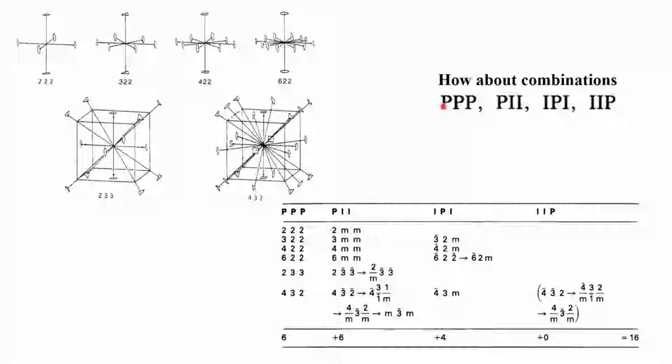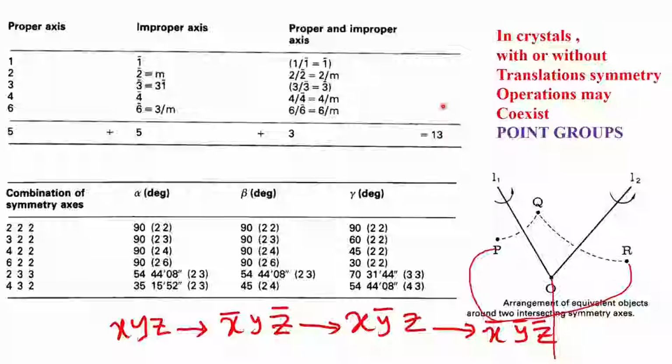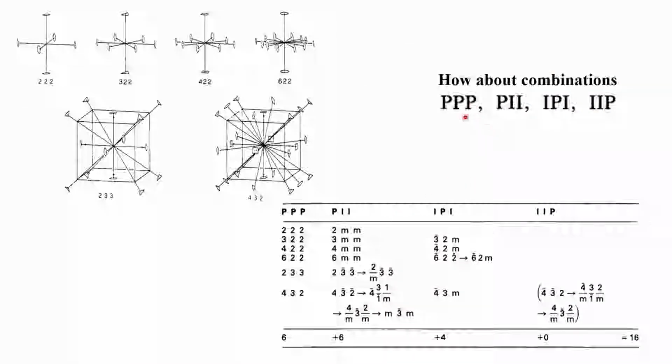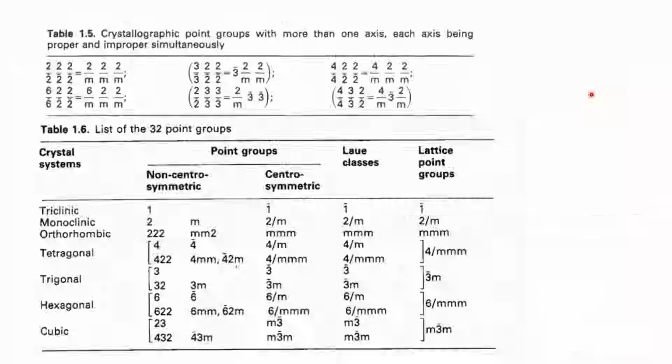The other 3 will come as a simultaneous presence of proper and improper. You see, in the previous slide we had this proper and improper axis simultaneously present. So, we have to therefore consider the combinations of proper and improper axis being simultaneously present, and if we consider that, we get these additional 3 possible point groups.